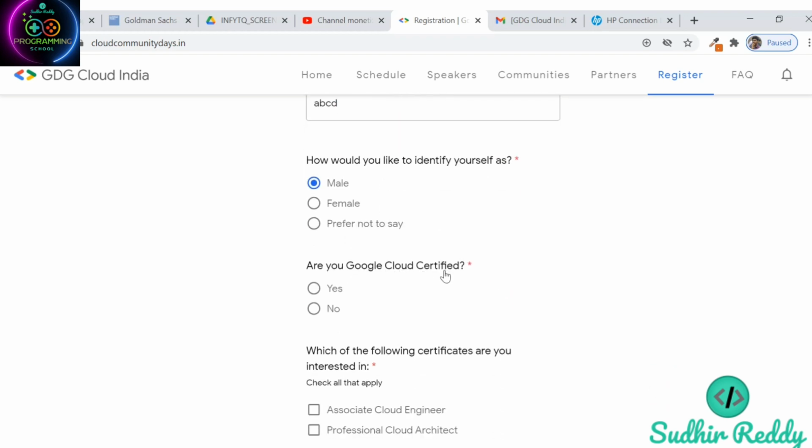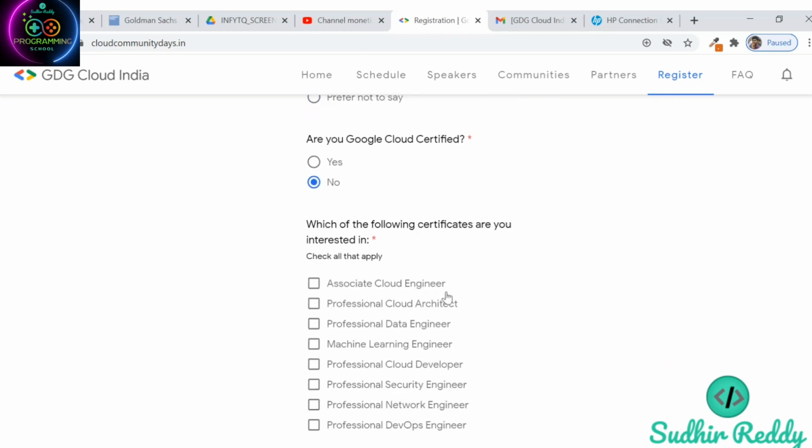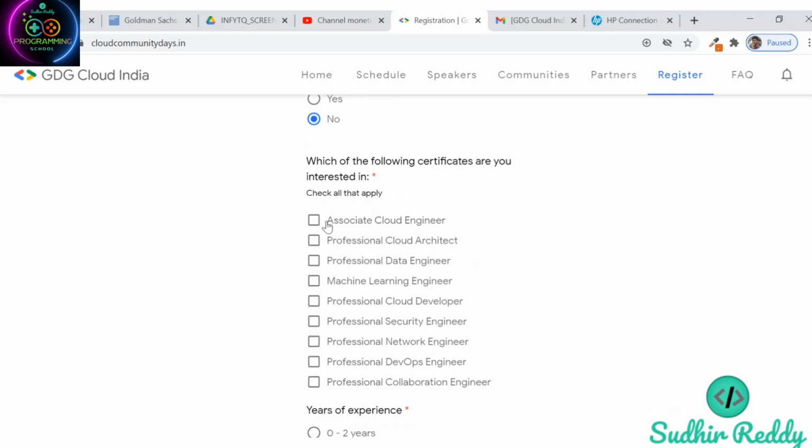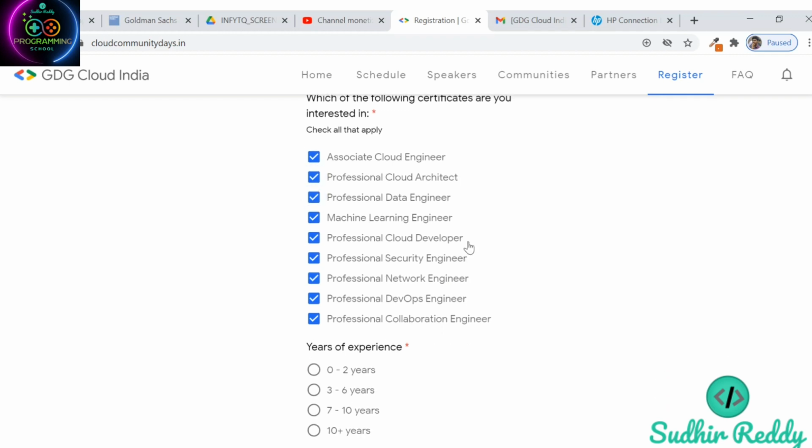Are you Google certified or not? If you are Google certified, click yes or no, and these are the certifications in which you are interested here. These are the check boxes, right? For example, if you go for all of these, no problem. Why is Google asking this? If you are attending these workshops, it is going to give some discount vouchers or 100% free vouchers on these certifications. That's why we have to select all these things.